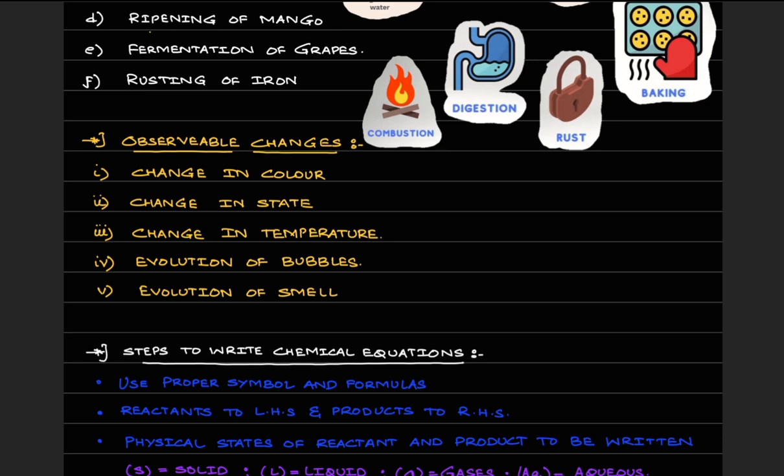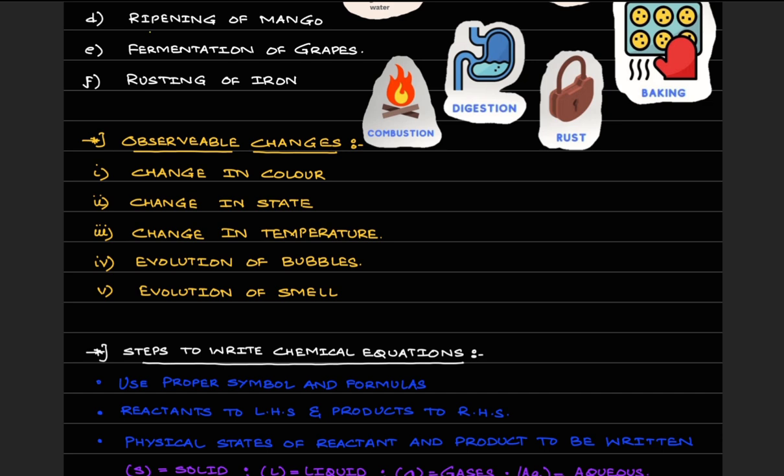Like for example, when we undergo the process of digestion, energy is released. We gain energy from the process of digestion. Okay, similarly there might be certain evolution of gas, certain formation of bubbles. Okay, there might be some evolution of smell. There are all of these observable changes that we can observe during a chemical reaction.